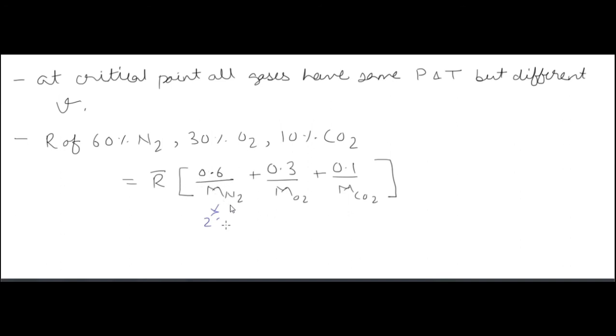So if it's 60% nitrogen, that means 0.6 by the molecular mass of nitrogen, plus 30% oxygen, so 0.3 by the molecular mass of oxygen, plus 10% carbon dioxide, so 0.1 by the molecular mass of carbon dioxide. Now the molecular mass of nitrogen is 28, oxygen is 32, and carbon dioxide is 44, and the universal gas constant is 8.314 kilojoule per kilogram per Kelvin.